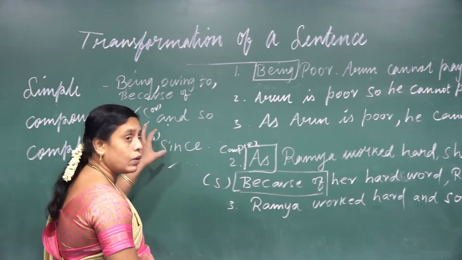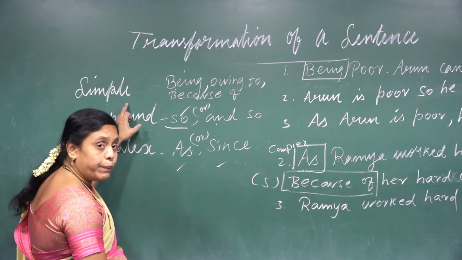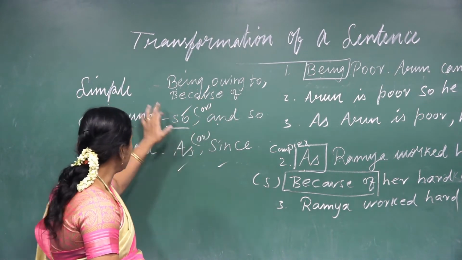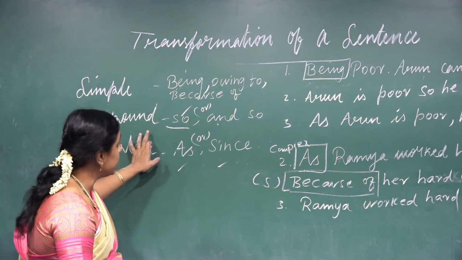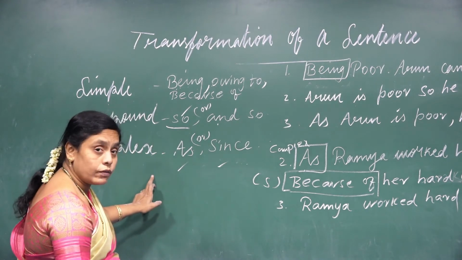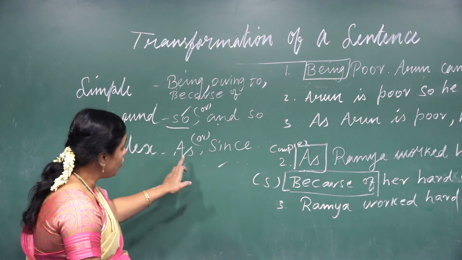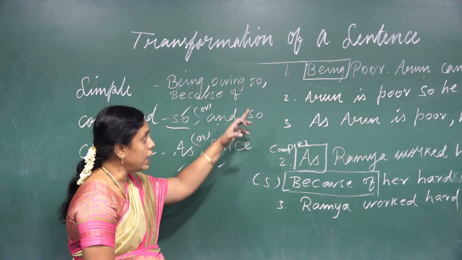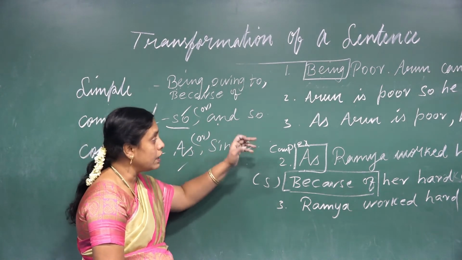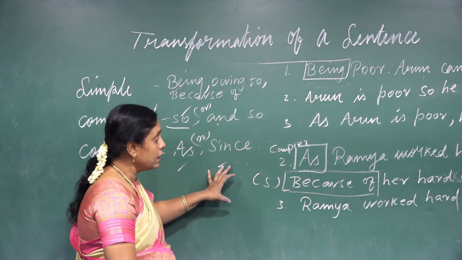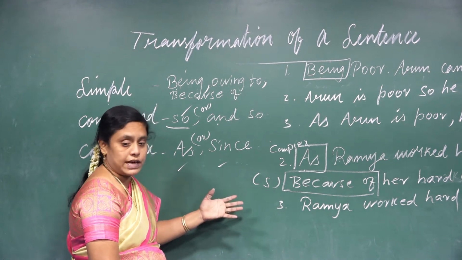And now see here once again. Simple: being, owing to, because of. And now the related compound conjunction is so or and so. And now the third one: when you come to complex, what conjunction should you use? As, since. So I have given the example also, and after this I will give you five sentences to do yourself. And now next we will see the next type.